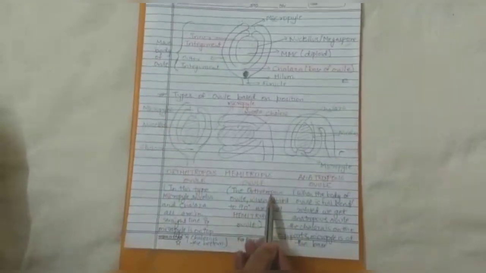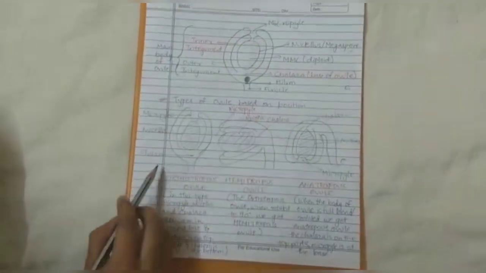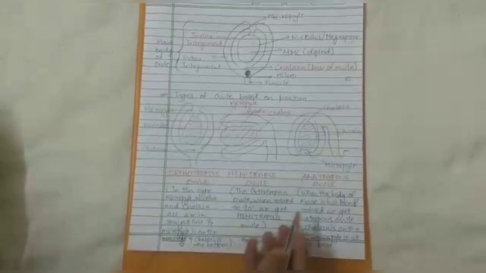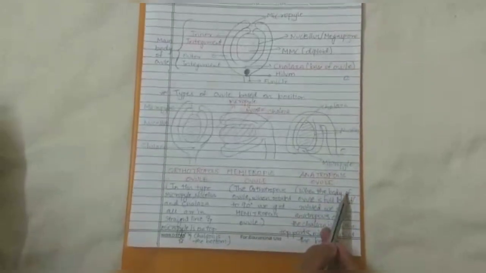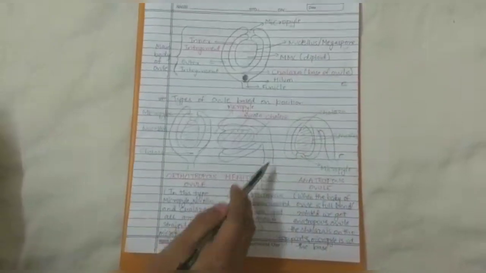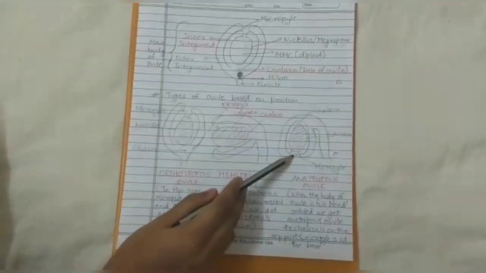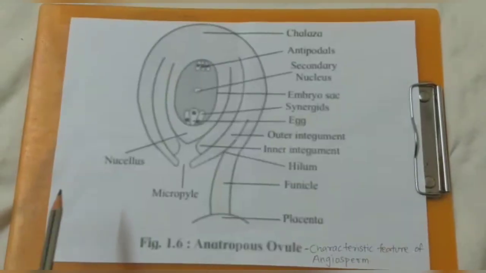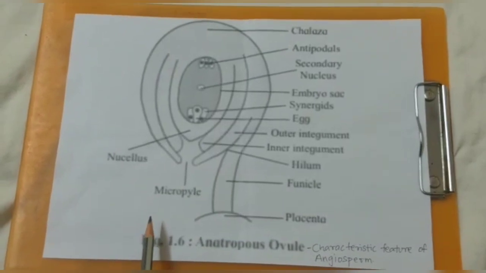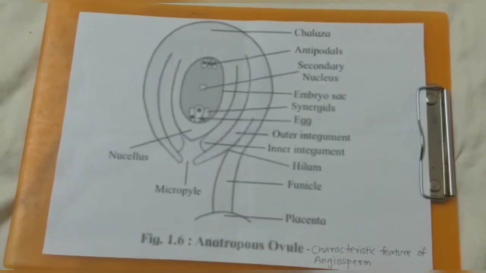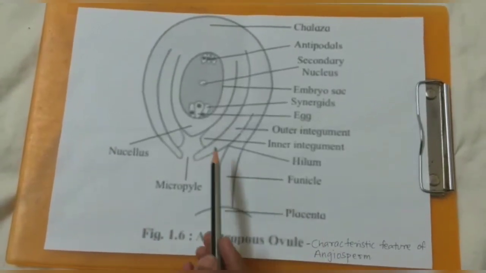Hemitropous ovule: when the orthotropous ovule is rotated 90 degrees, we get hemitropous ovule. Anatropous ovule: when the body of the ovule is fully bent or rotated, we get anatropous ovule. In this, the chalaza is at the top and the micropyle is at the bottom. This is the anatropous ovule. It is a characteristic feature of angiosperms.